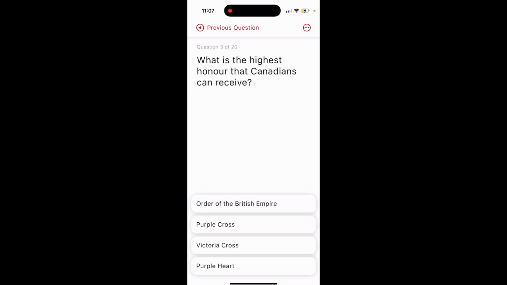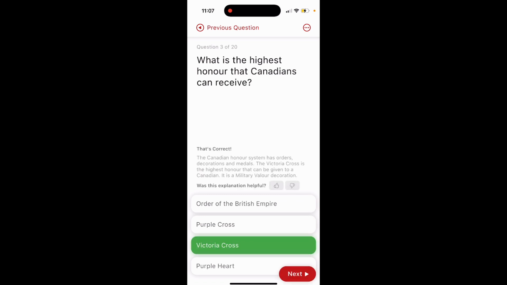Question 3. What is the highest honor that Canadians can receive? Option 1, Order of the British Empire. Option 2, Purple Cross. Option 3, Victoria Cross. Option 4, Purple Heart. The answer is option number 3, Victoria Cross.